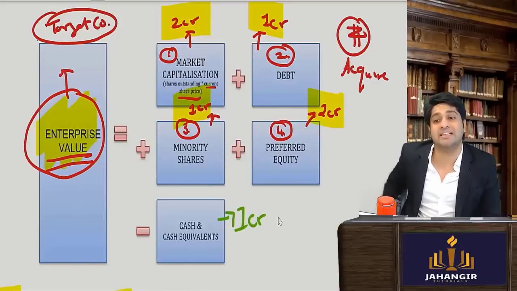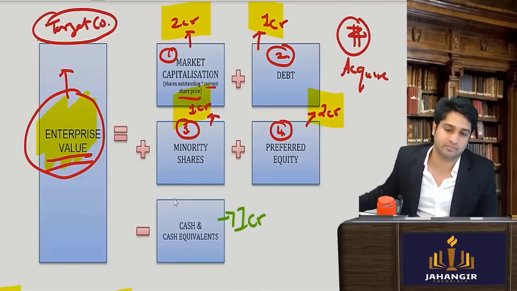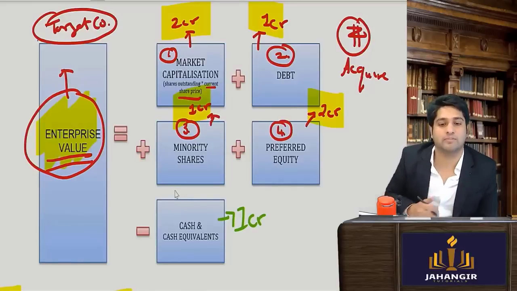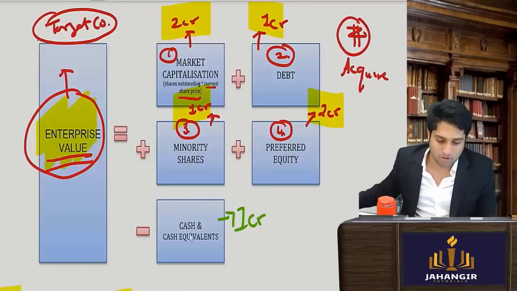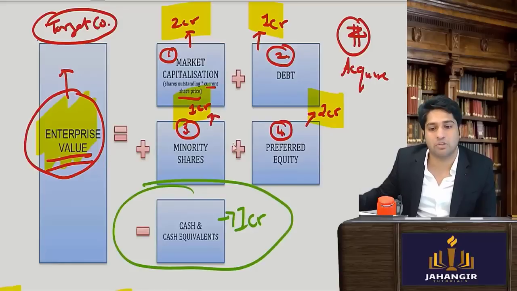Now tell me, do I need 6 crores to buy this company? Now I'll require only 5 crores. Now will I require 6 crores or 5 crores only? I see. Because this cash becomes mine, na? This cash becomes mine. So I will use this only.